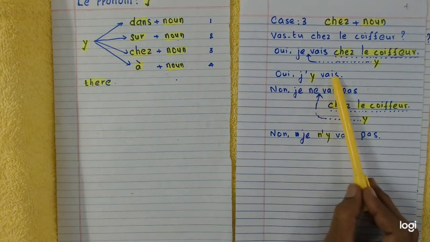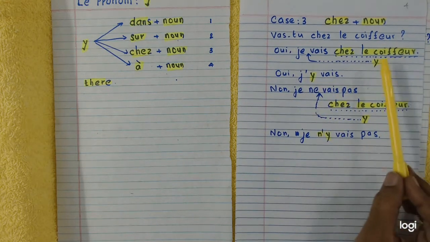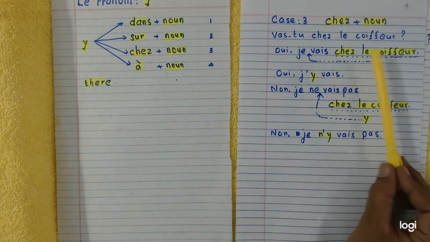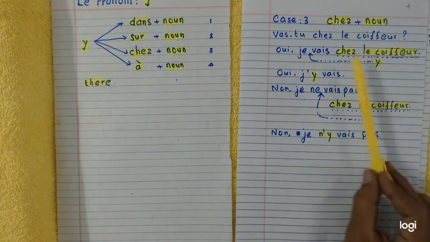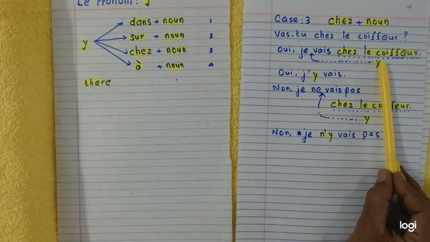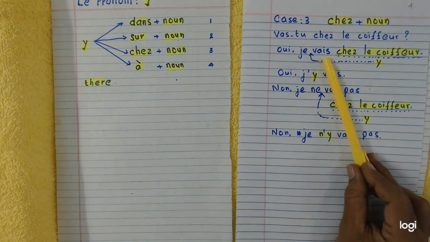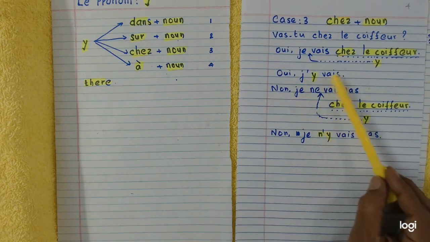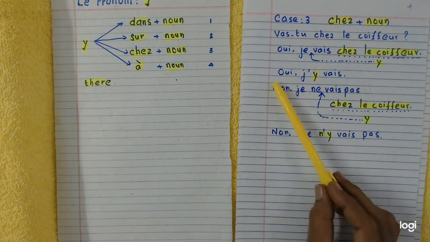Oui, j'y vais. Je becomes j' with an apostrophe. Remember, chez le coiffeur: this preposition and the noun le coiffeur are both replaced by y, and y is written before the verb aller, and you get the affirmative answer, j'y vais. Yes, I go there. Vas-tu chez le coiffeur? Oui, j'y vais.